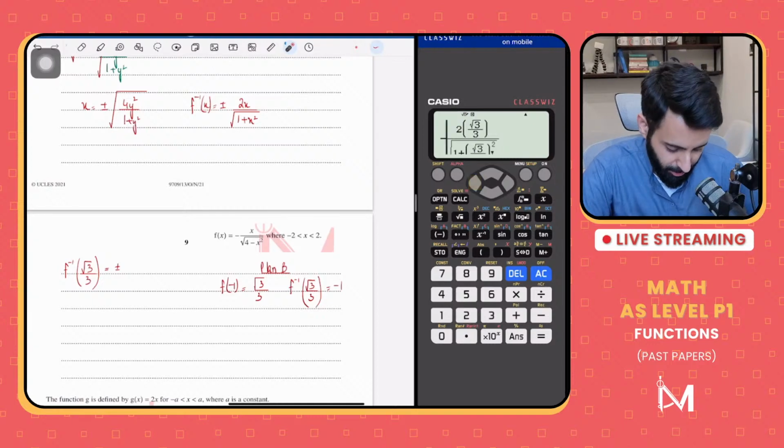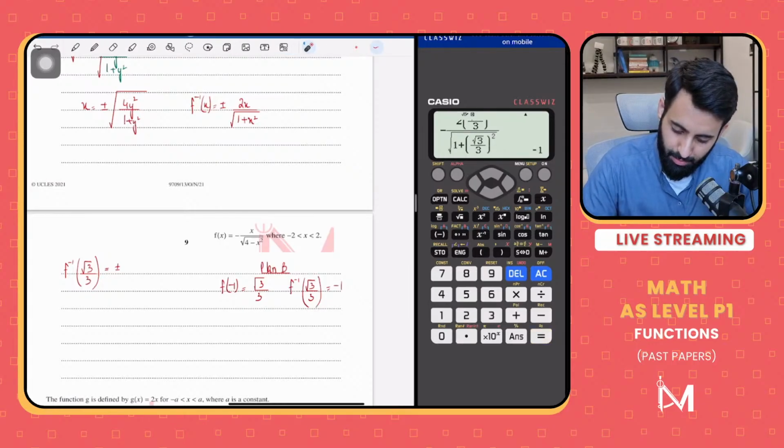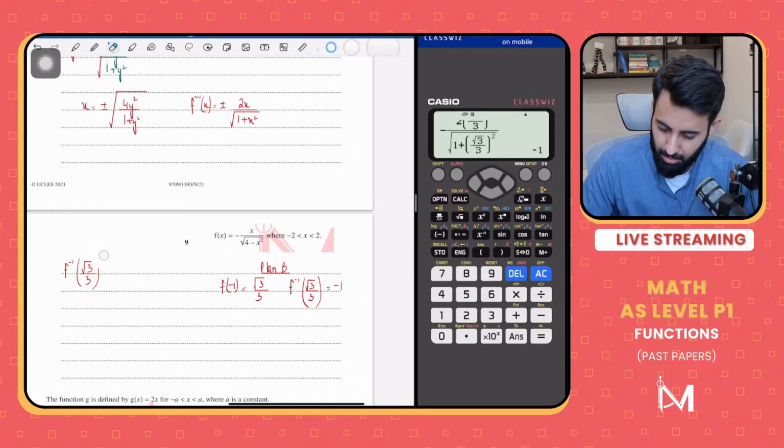So if I do it with a plus sign, we get 1. That's not what we want. If I go with a minus sign, we get -1. So there you go. So f inverse of x is equal to